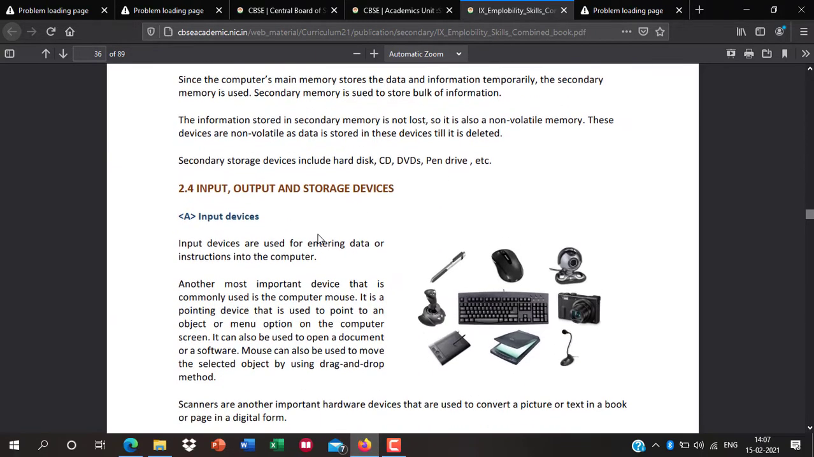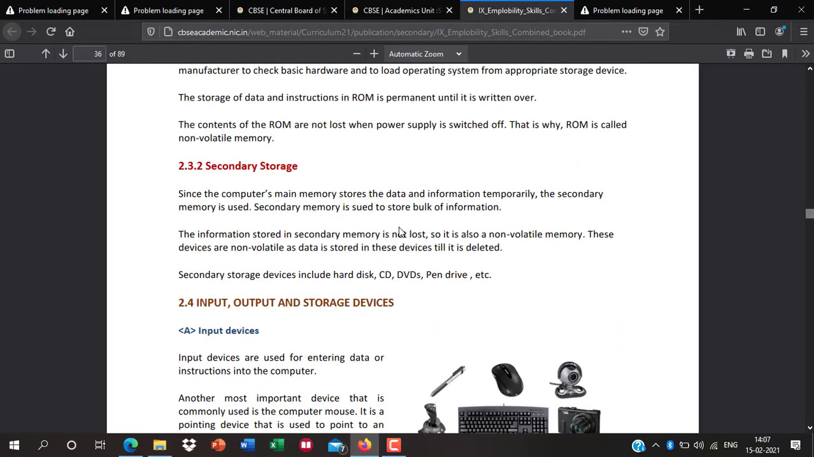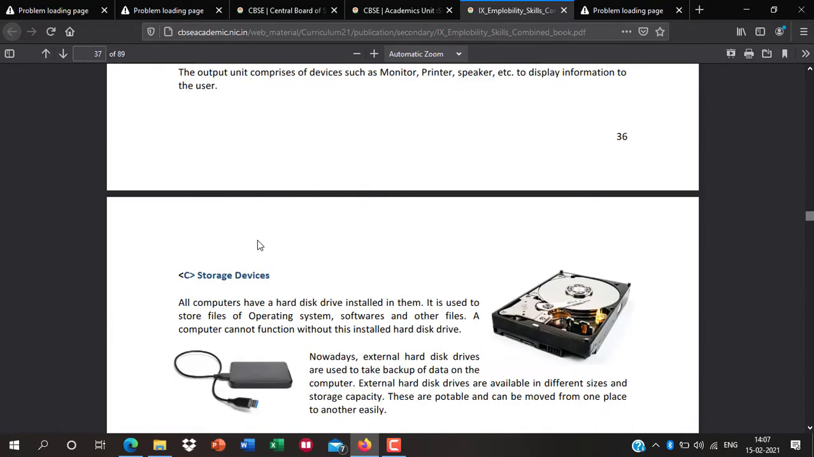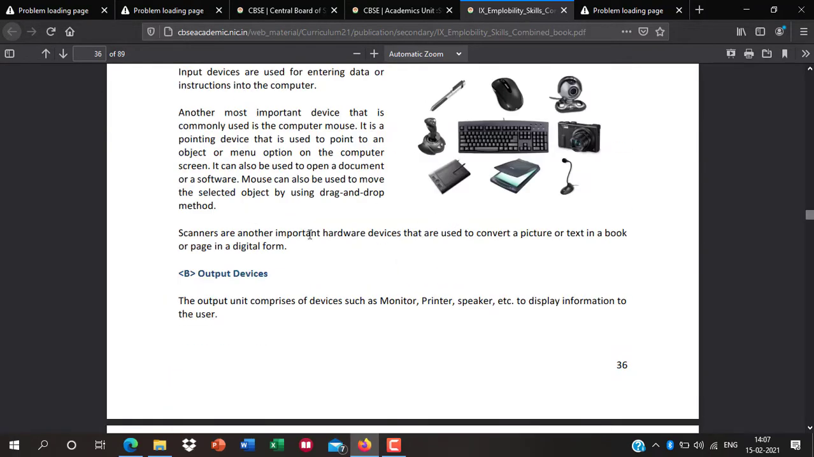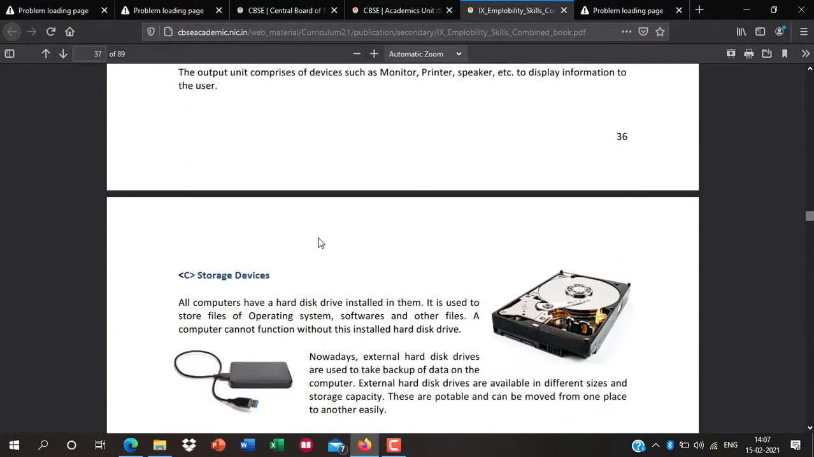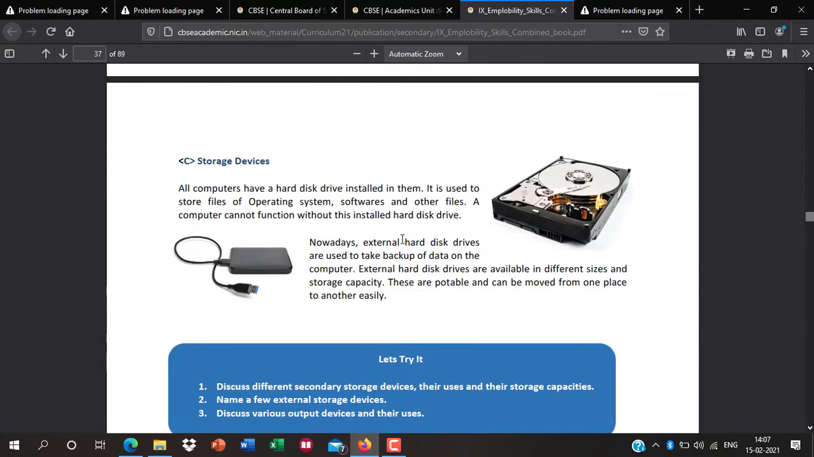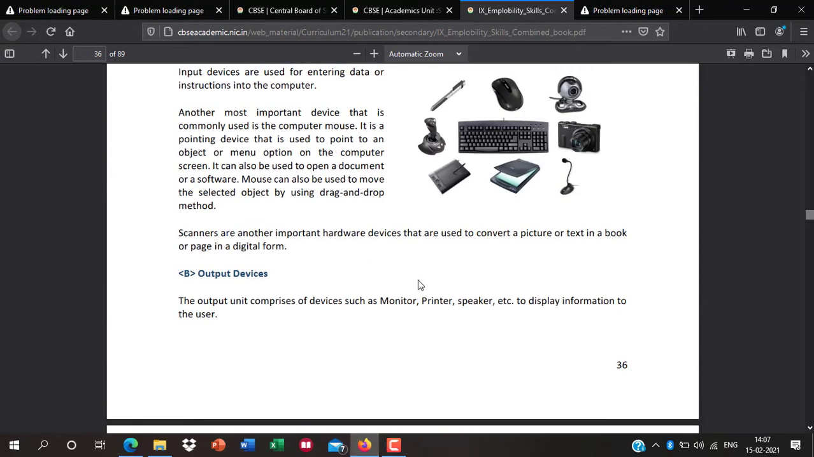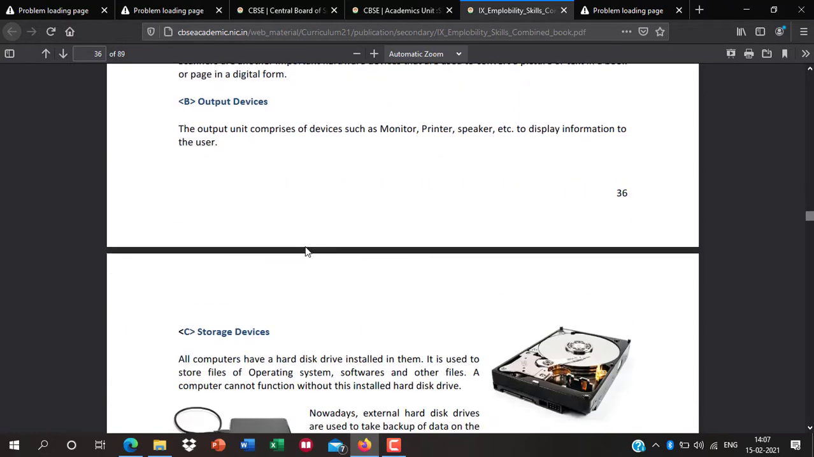And second, the storage devices: we have hard drive, CD, DVD, pen drive, etc. And input and output devices like keyboard and mouse, these are all input devices. In output devices we cover printer, scanner. Okay, sorry, scanner is not an output device, scanner is an input device. Output devices are monitor, printer, speaker, etc. These display information to the user, so these are the output devices.